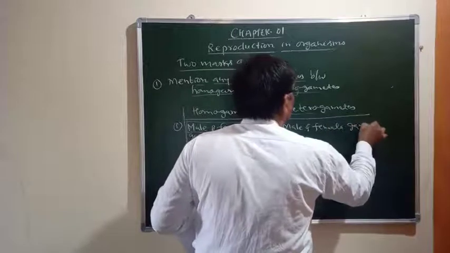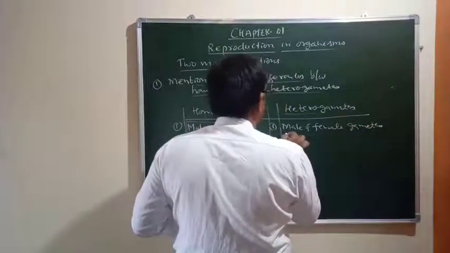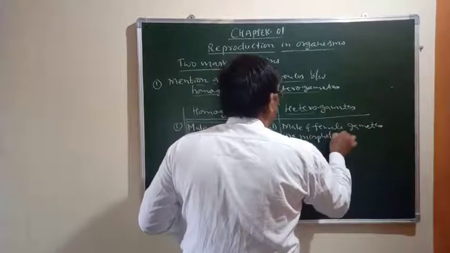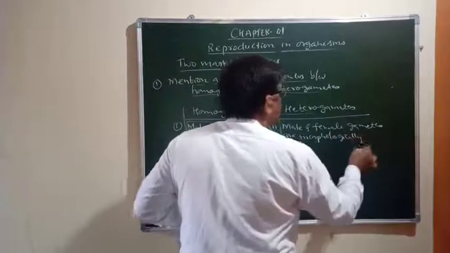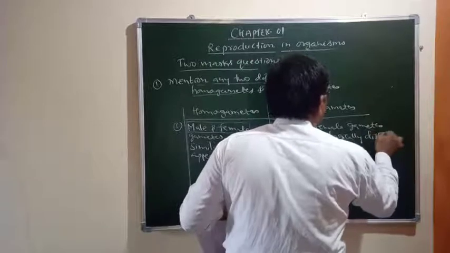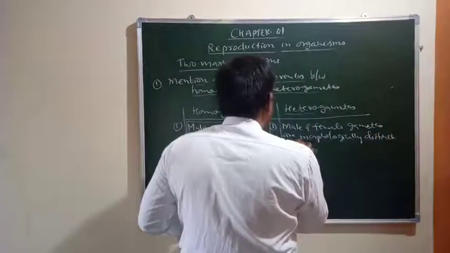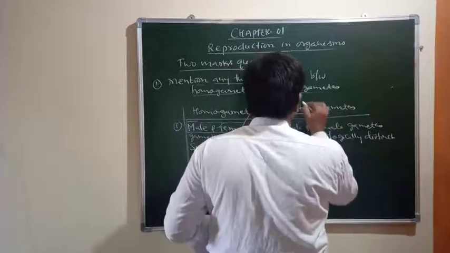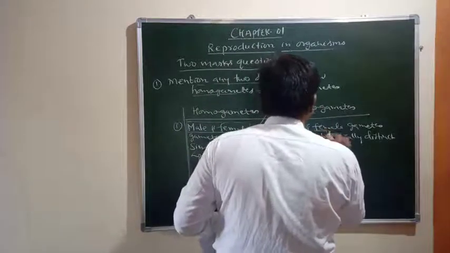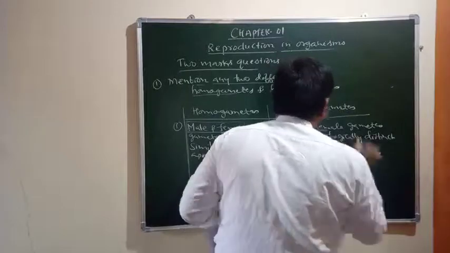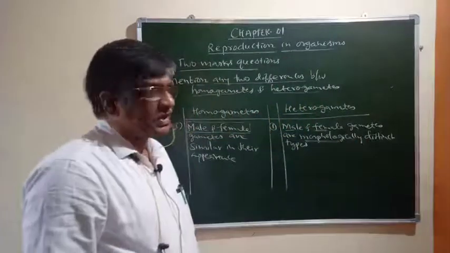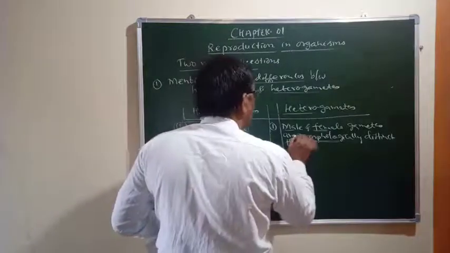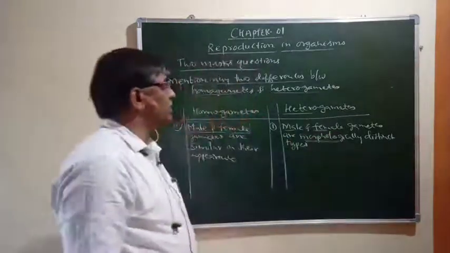Male and female gametes are morphologically distinct types. In case of heterogametes, this male gamete and female gamete both are morphologically distinct types, so that we can identify the male as well as female gametes.